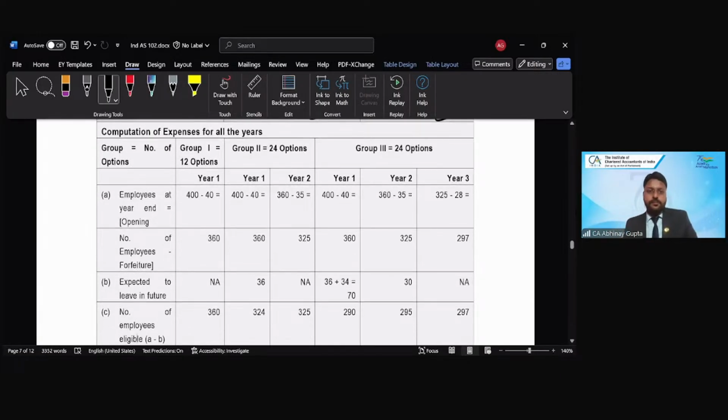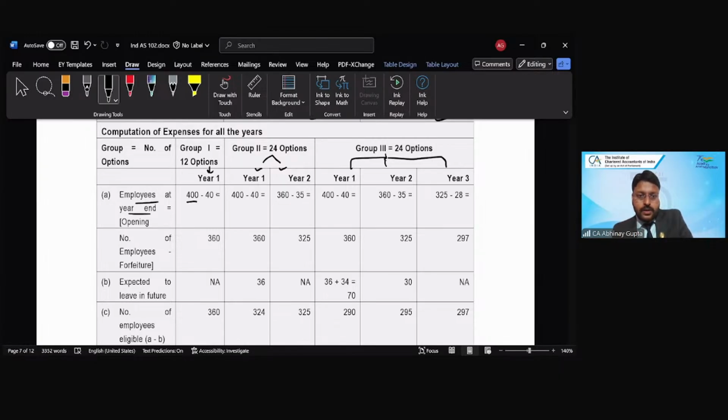Now, because in group 1 we have only 1 year, so 1 column. In group 2, we have 2 years, so 2 columns. And in group 3, we have a 3 years vesting period, so 3 columns, right? So this is how we will structure our solution for ease of understanding and saving our time in the examination, right? As well, if we come up with the right table construction, it will be much easier to save time in our examination, right?